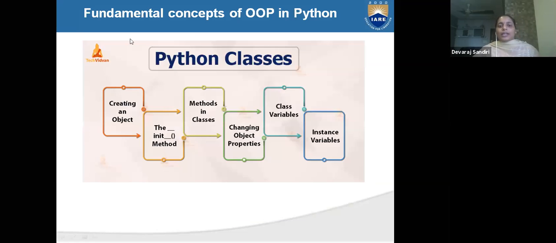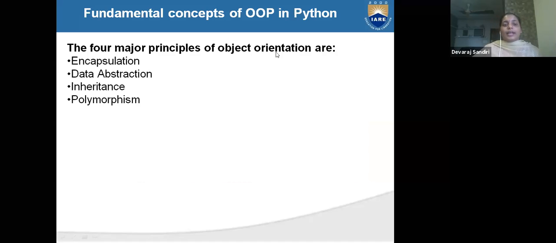Now, in a Python class, how is the flow of a class? Creating an object, the init method, and methods in the class. Init is the method name. You must write methods in classes. Then changing the properties, class variables and instance variables. And what are the four major principles of object-oriented programming? Here inside object-oriented programming, we can use encapsulation, data abstraction, inheritance, polymorphism. I will explain you one by one.